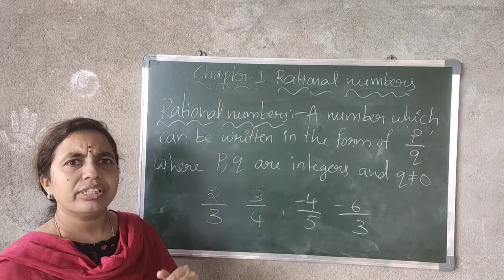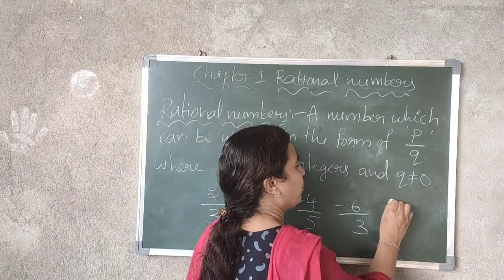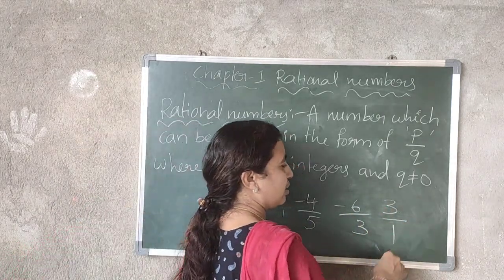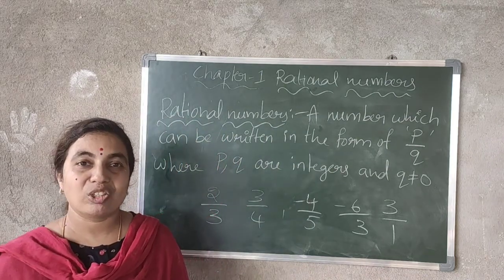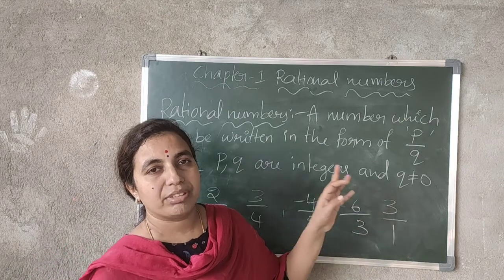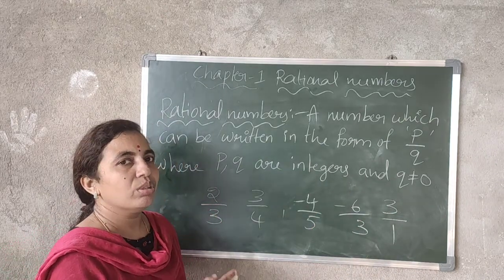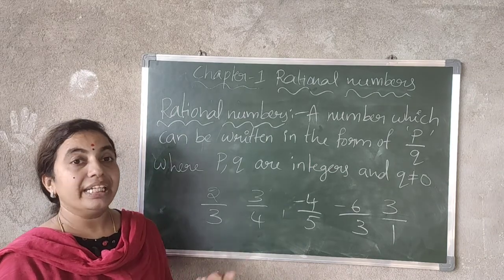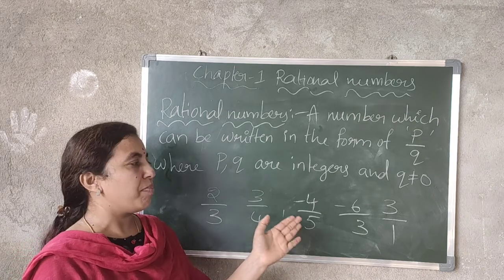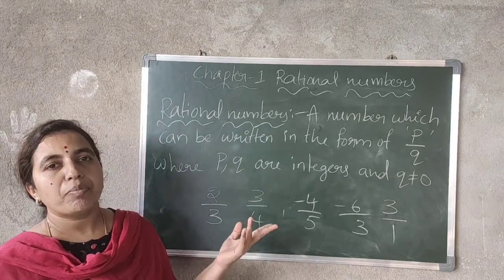Now, how can you say a natural number is also a rational number? See, if you consider 3, 3 can also be written as 3 by 1. That's why we are saying that natural numbers are also rational numbers, and whole numbers are also rational numbers, and integers are also rational numbers. Why? Because all of those can be written in the form of p by q. If you consider the denominator as 1, all are in the form of p by q.